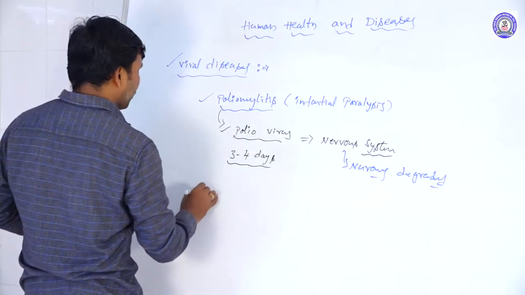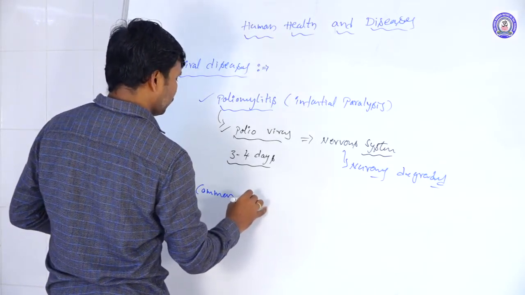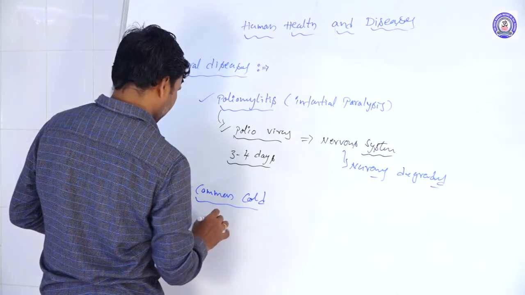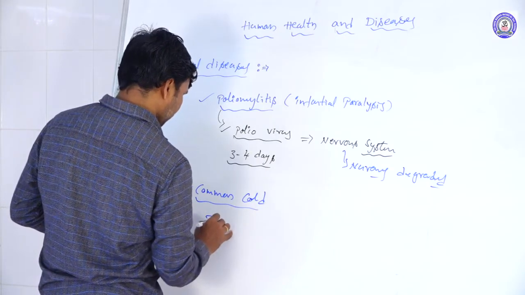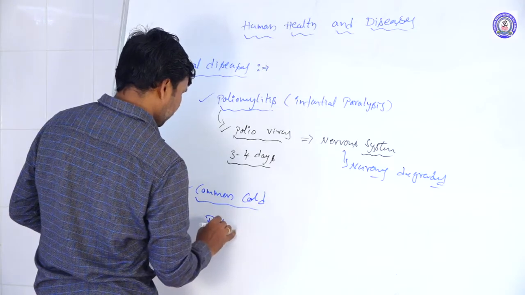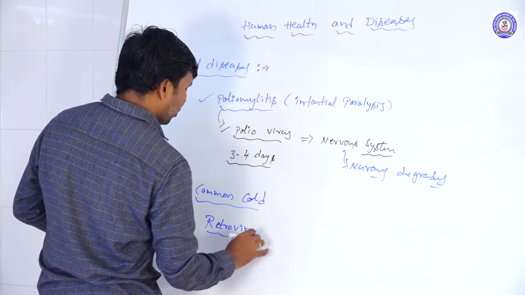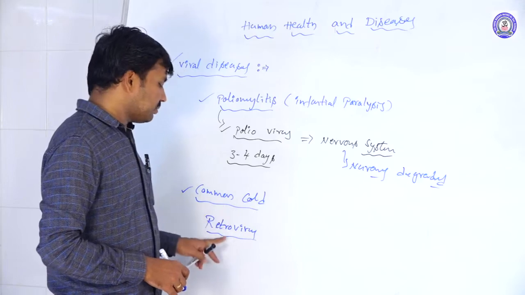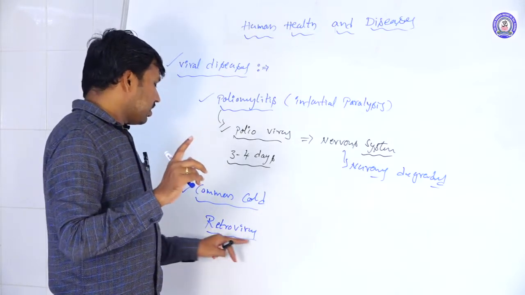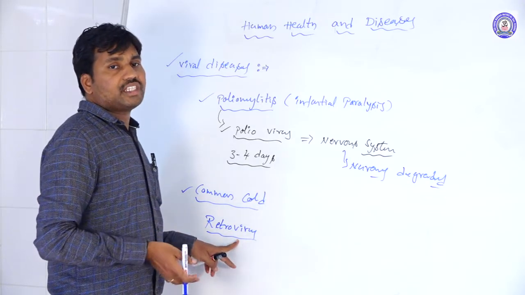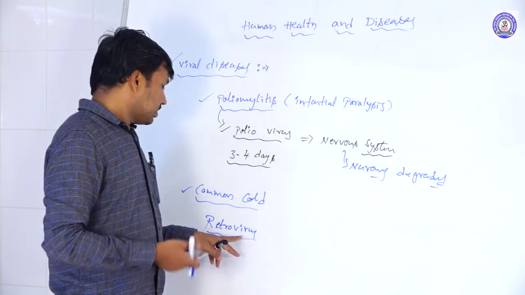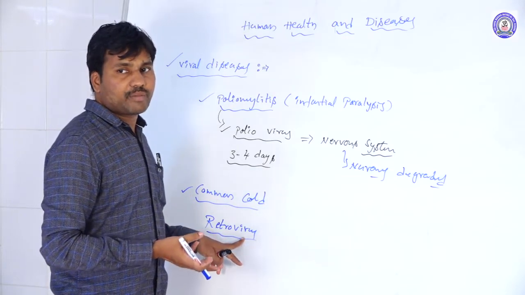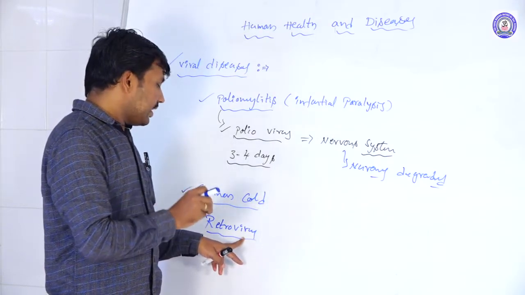Next is the common cold, which is caused by retroviruses. Different forms of these viruses exist, and the common cold is not caused by a single strain; more than 200 varieties are present.